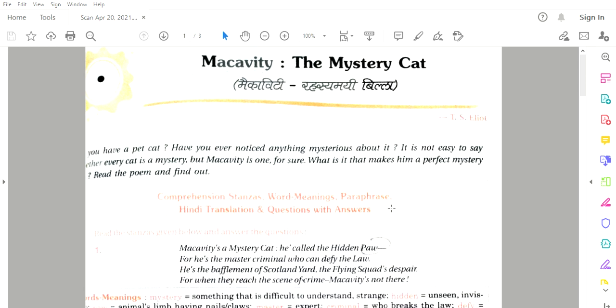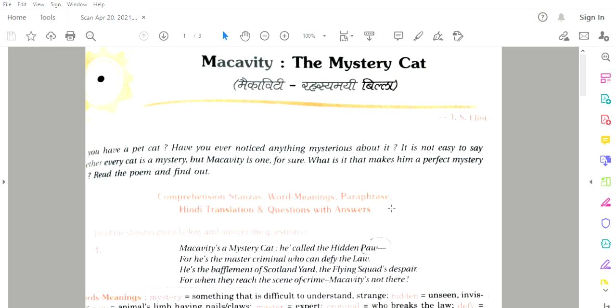So it is asking, do you have a pet cat? If yes, you can answer yes. Have you ever noticed anything mysterious about it? It is not necessary that you answer according to a pet cat. You can answer it in a general way as well. कि अगर आपने कहीं पे कोई कैट देखी है और आपको उसके बारे में कुछ मिस्टीरियस लगा, मतलब कुछ रहस्यमय लगा, तो आप उसके बारे में बता सकते हैं.